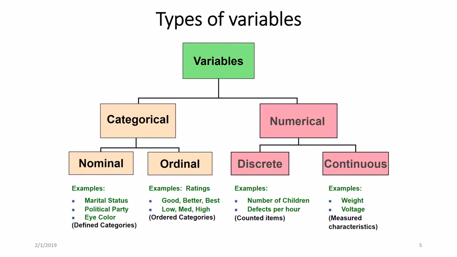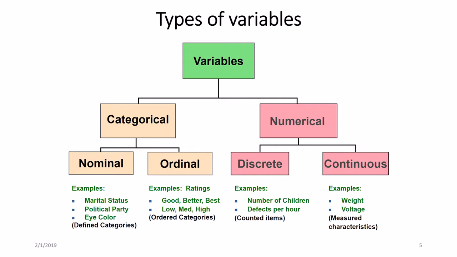Categorical variables can be nominal and ordinal. Examples for nominal variables include marital status, maybe divorced, maybe single, maybe married. Another example is political party, which can be Democratic or Republican, and also eye color, maybe blue, maybe black. And here we can see there is no ordering between categorical values.